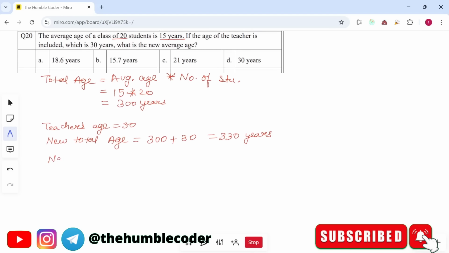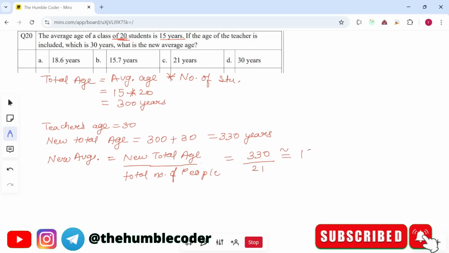So the new average will be equal to the new total age divided by the total number of people. This is how we find averages, right? The new total age is 330, and the total number of people is how much? We were told the class has 20 students, but in our new calculation one more person is added, which is the teacher. So we will take the new value as 21. When you divide this, it comes to approximately 15.7 years.